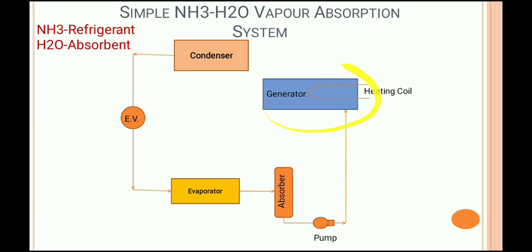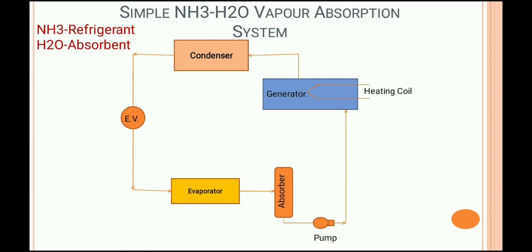And here in the generator there will be only the weak solution of NH3. Why is it a weak solution? Because the major part of NH3 is vaporized by the heat addition process, and the vaporized NH3 goes to the condenser. Clear? That means after vaporization, in the generator there is the weak solution of NH3.